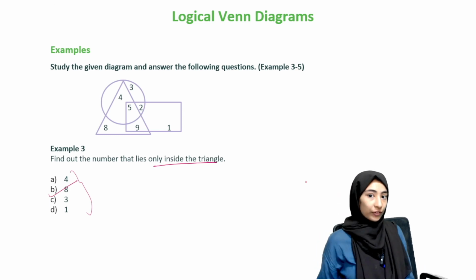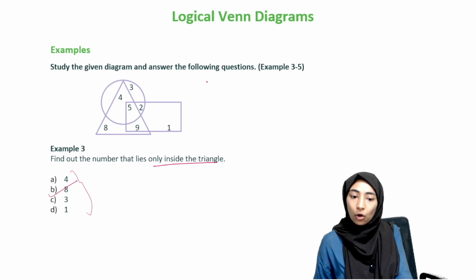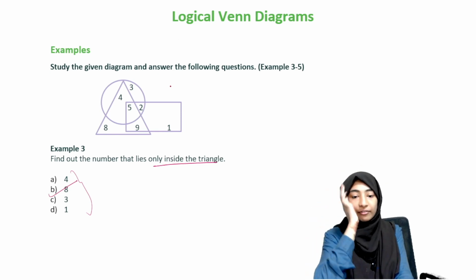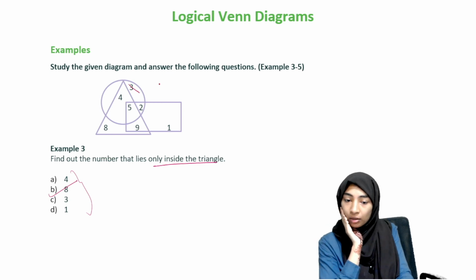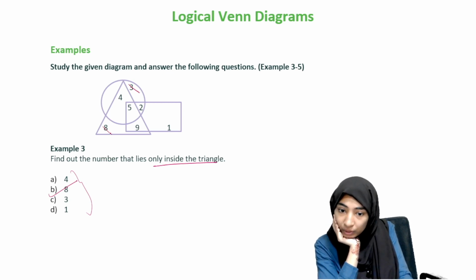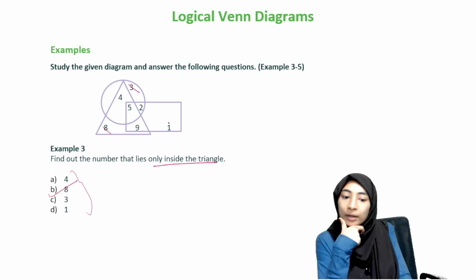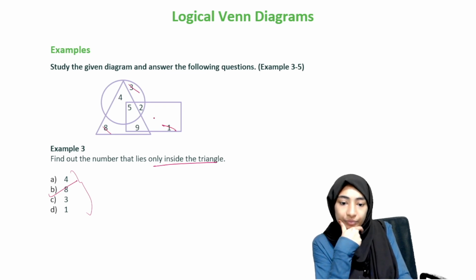Since we need any two figures, one thing is you can cut all the numbers which belong to only one figure. For example, here 3 only belongs to the circle, cut. 8 only belongs to the triangle, cut. 1 only belongs to the rectangle, cut. Right, so you have gotten rid of 8, 3 and 1.